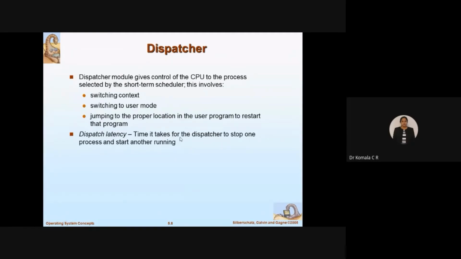So it is the time it takes for the dispatcher to stop one process and start another running. How much time does the OS take to stop executing the current program and attend to the other program? The delay between that, who is going to do it? Indirectly, the OS will do it through the module called the dispatcher. So the time taken by the dispatcher to stop one process and to start another running, that is called latency.